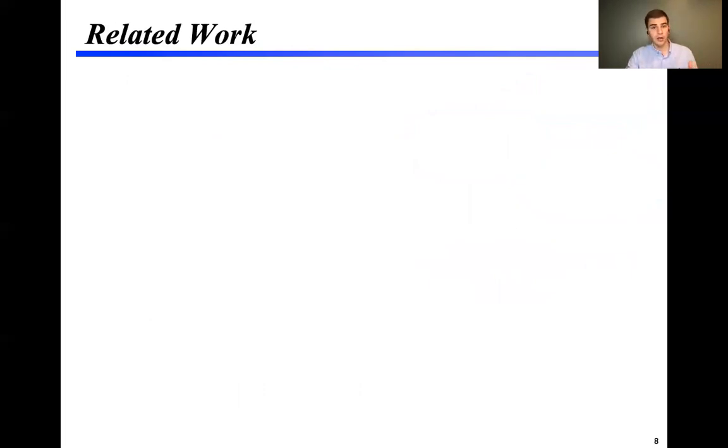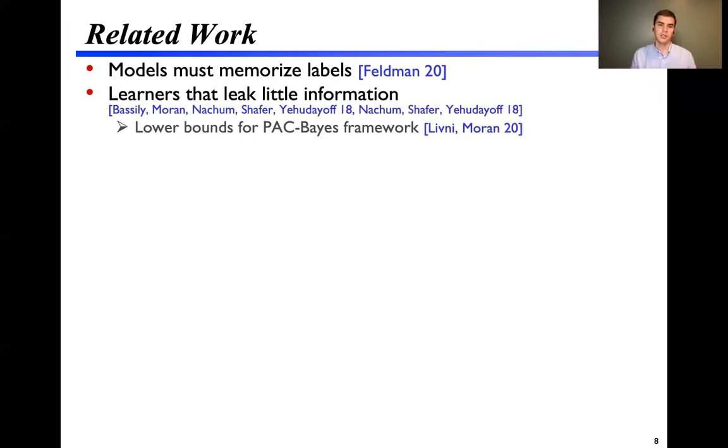There's a lot of related work on memorization and machine learning, and I want to point out a few areas that are most relevant to what we're doing. As I mentioned, work by my collaborator Vitaly Feldman shows settings where any model must memorize the labels. Ours is a strengthening of this to talking about memorizing the features of the data set as well. Additionally, there's a line of work on what are called learners that leave little information, studying the same exact problem. How much does the classifier tell me about the data set?